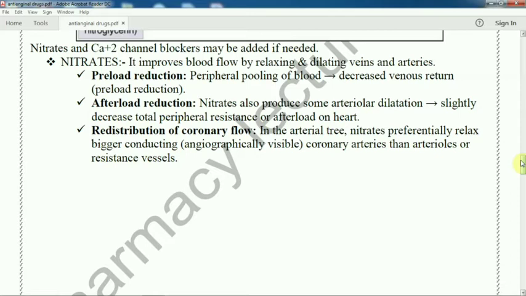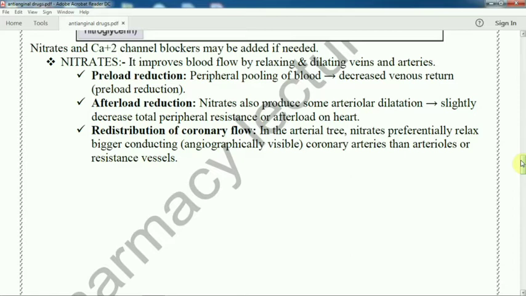The peripheral pooling of blood, or decreased venous return. Decreased venous return to the heart. We will also discuss thoroughly what is preload, what is afterload, what is coronary blood flow. Coronary blood flow was discussed in anatomy.